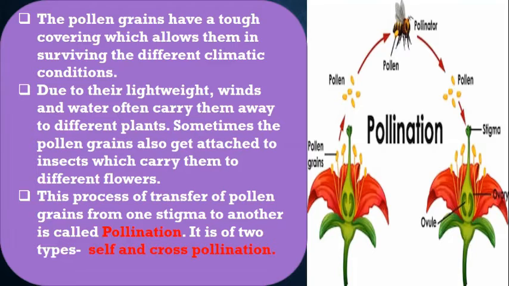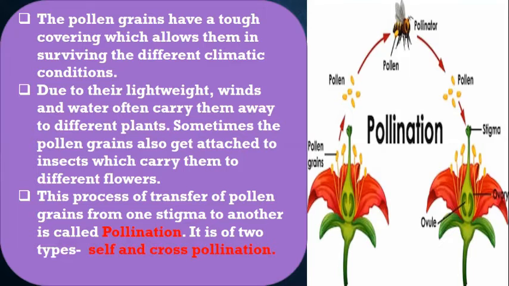they are sitting over the male part of the flower, that is the anther, it collects the pollen grains from the anther, and then when it moves to the stigma of the other flower or the same flower, then you will see that the pollen grains are being transferred from the anther to the stigma.